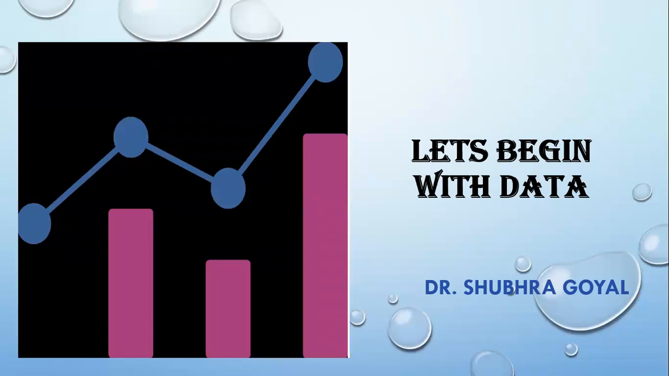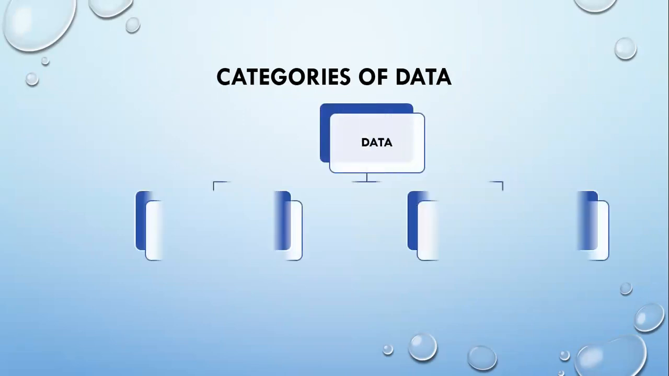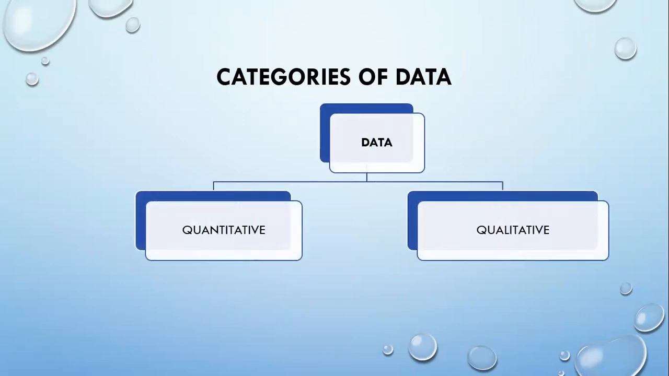Hello everyone. In the previous video, we discussed the basics of data science. Now let's see what the various types of data are. On the basis of content, data can be categorized into two main categories, quantitative data and qualitative data.